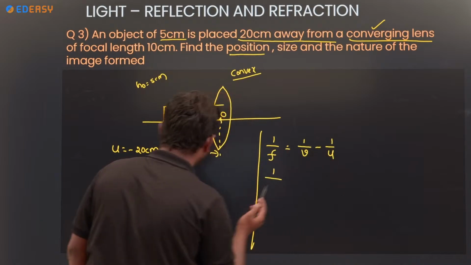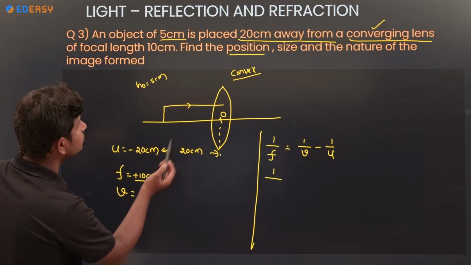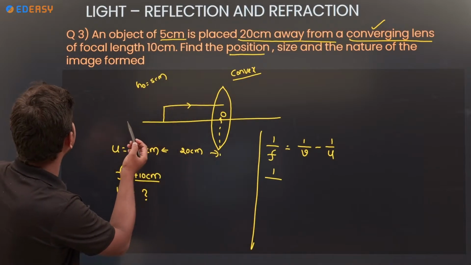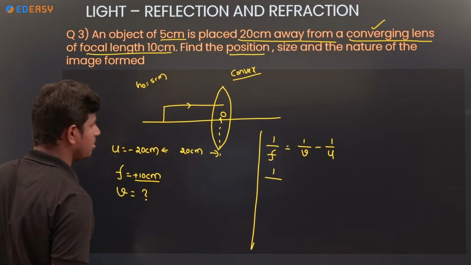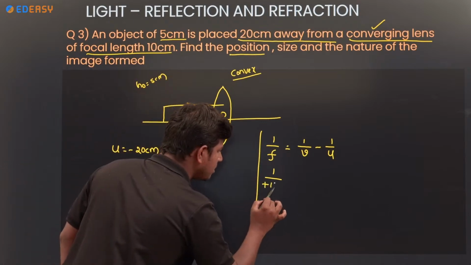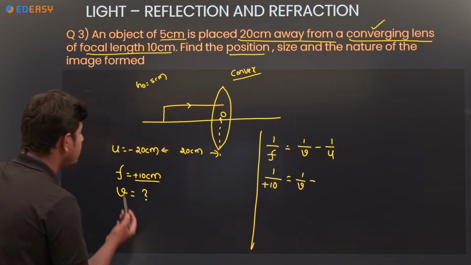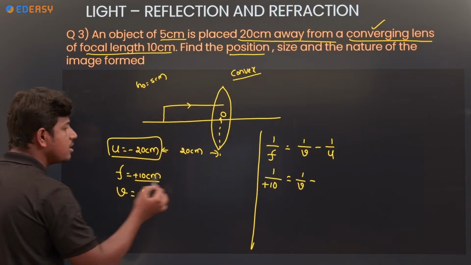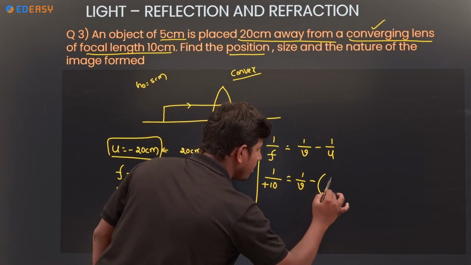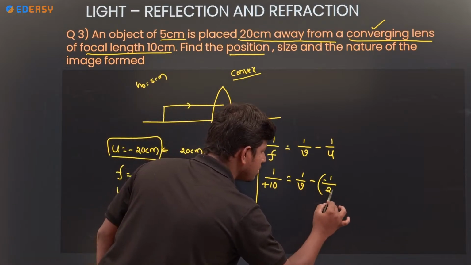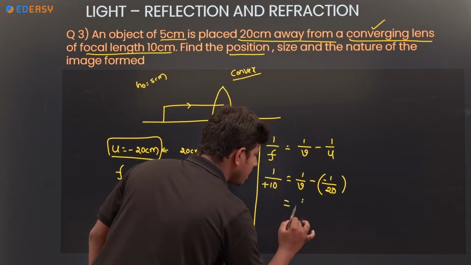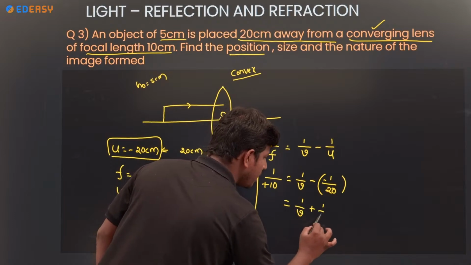So the focal length value, how much did they give? Focal length is 10 centimeter. 1 by plus 10 is equal to 1 by v minus the object distance, minus 20 centimeter. Substituting minus 20 centimeter, minus into minus, plus 1 by 20.